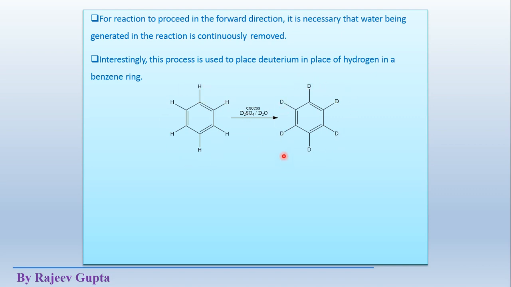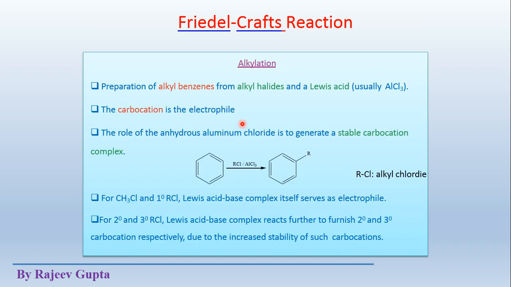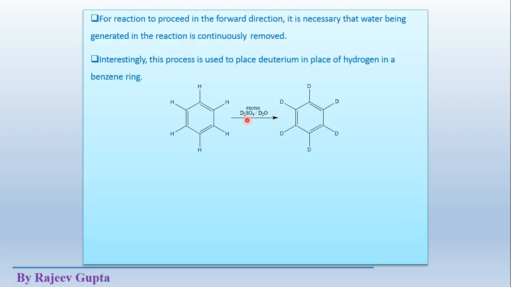This is the deuterium atom. For deuteriation of benzene, excess deuterated sulfuric acid and deuterated water, D2O, heavy water, are used, and all the hydrogen atoms are substituted by deuterium atoms.